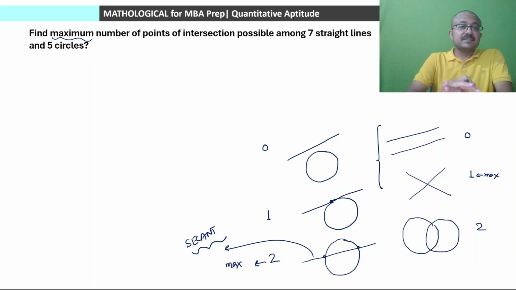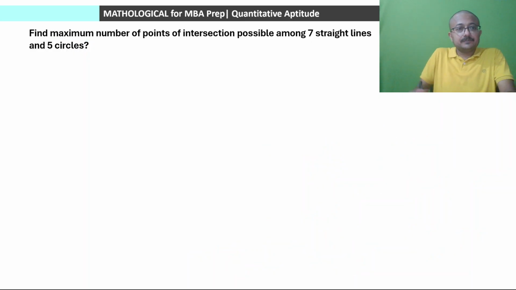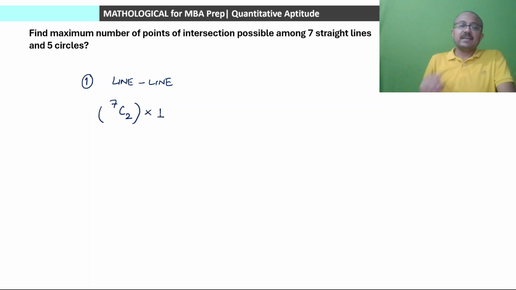अब इस question में given 7 straight lines and 5 circles. So हमारे पास 3 cases होंगे. One case will be intersection points made by 2 straight lines. Second case will be intersection points made by 2 circles, and third case will be when a circle is intersecting a straight line. 3 cases will be there. First case, when line and line are intersecting. So how many maximum intersection points could there be? In 7c2 ways we can select pairs of lines, and in each case the maximum intersection points can be equal to 1. So 7c2 into 1 is the first scenario, plus the second case is circle-circle.